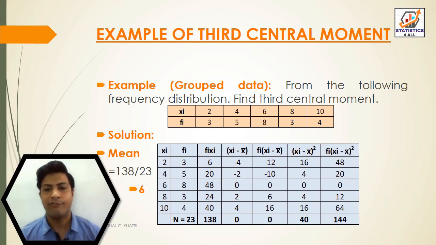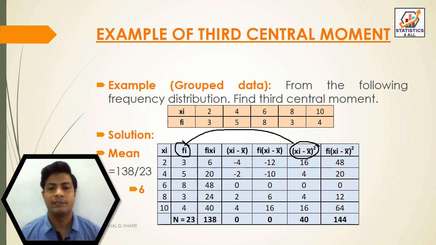So after finding xi minus x bar whole square, to find fi into xi minus x bar whole square, that is this into xi minus x bar whole square, this one.